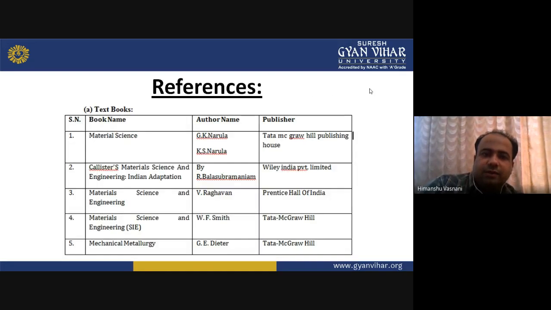So here are some references which you should look at and study for better understanding. And I hope you liked today's lecture. I tried to cover all the content of recovery, recrystallization, and grain growth in this, and obviously tried to explain hot working and cold working of materials and twinning effect also.